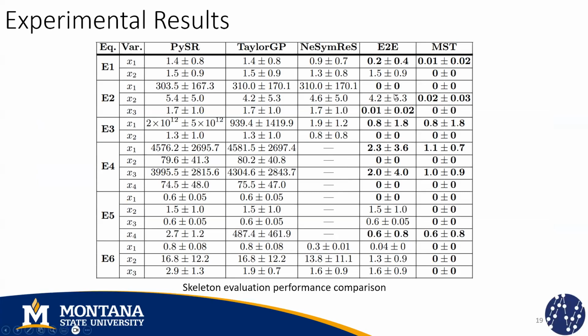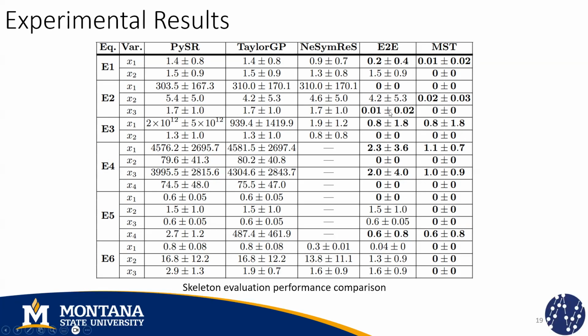We also calculated the performance metrics that I described before for all of the methods and all of the equations using 10 iterations. Here we are reporting the mean error metric and the corresponding standard deviation. Everything that is highlighted in bold means that the method achieved significantly better results than the other methods. You can see that in all of the cases, the multi-set transformer obtained the best or one of the best results. E2E also does a good job.